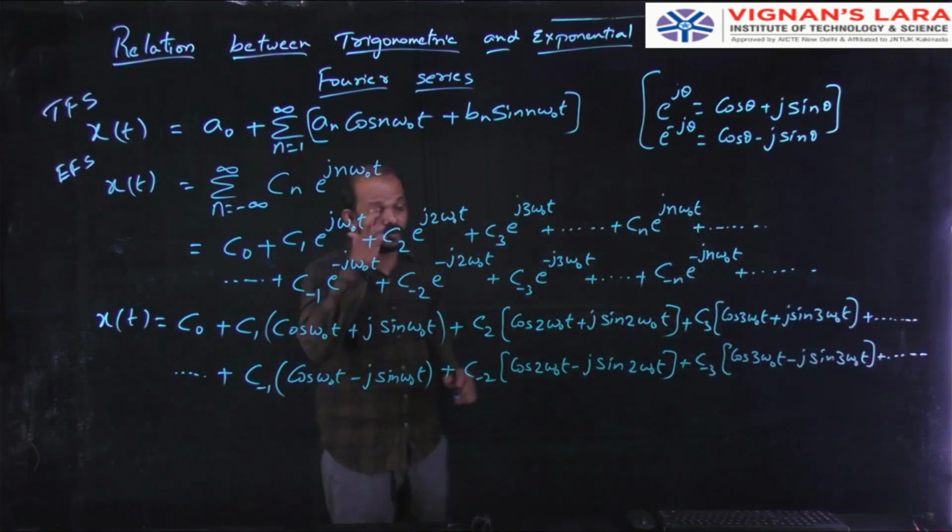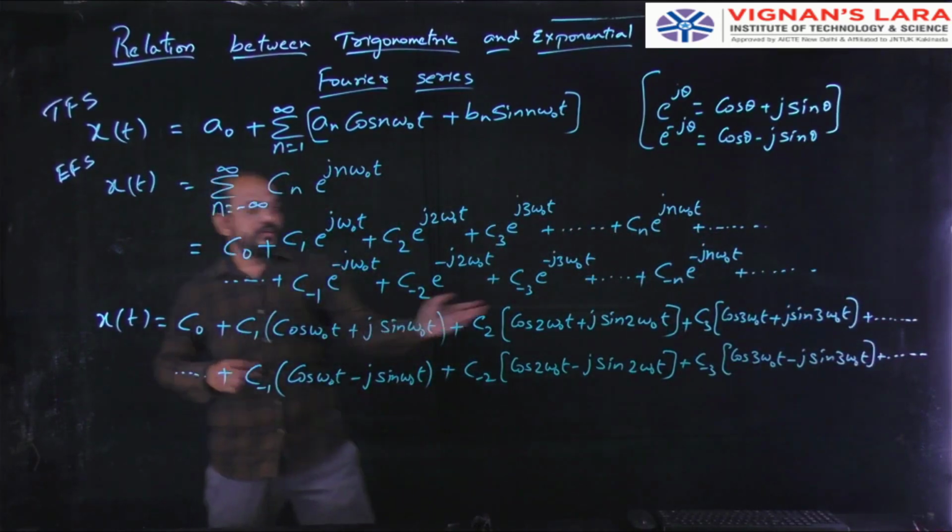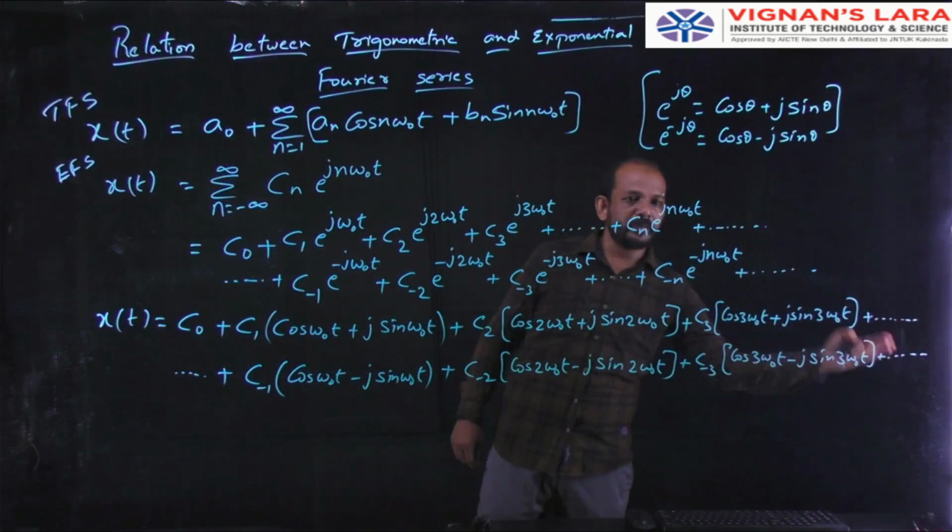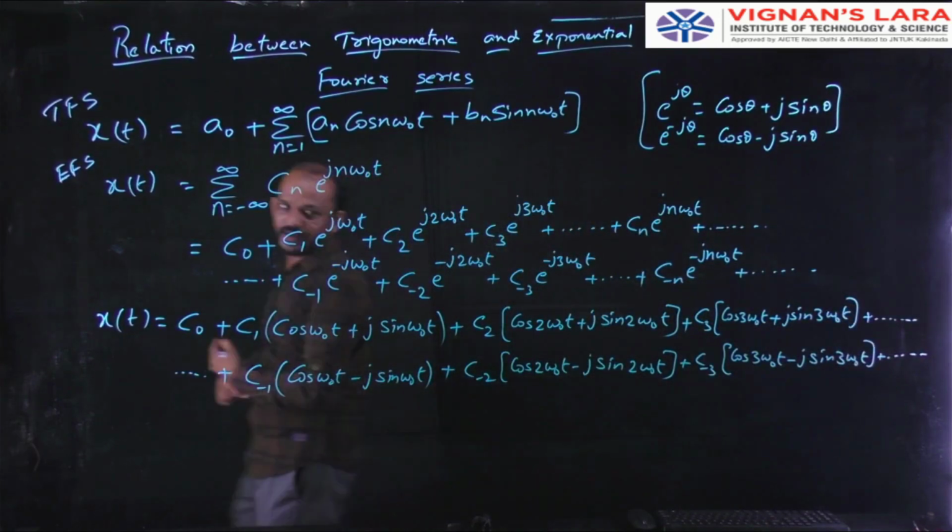You continue, that is from infinity to minus infinity, or minus infinity to infinity. So it goes on like this.